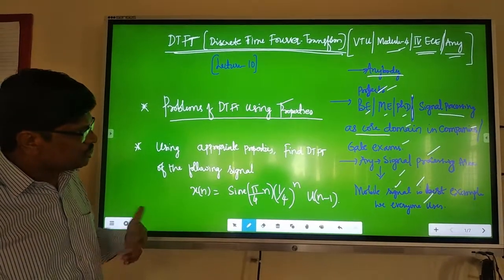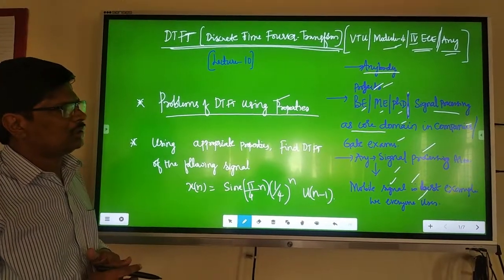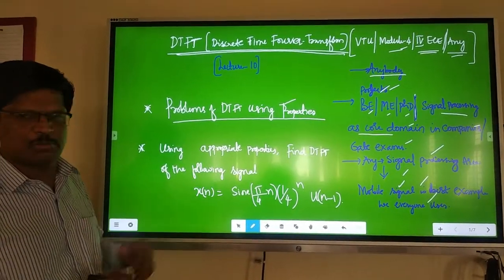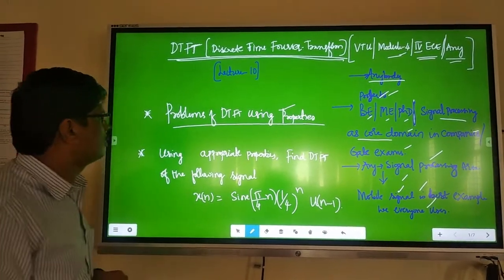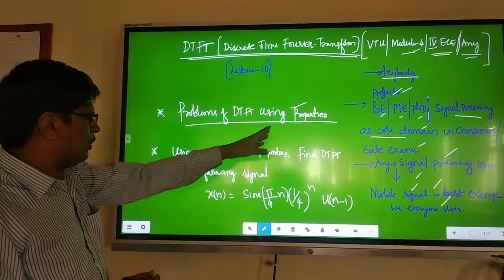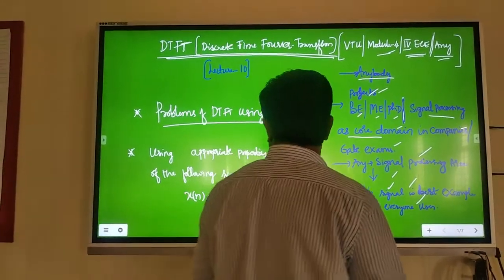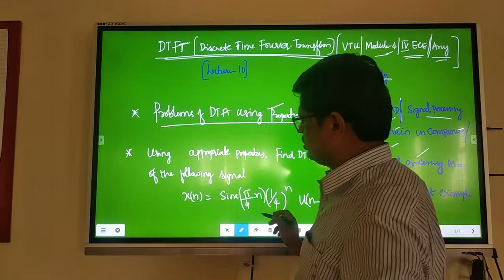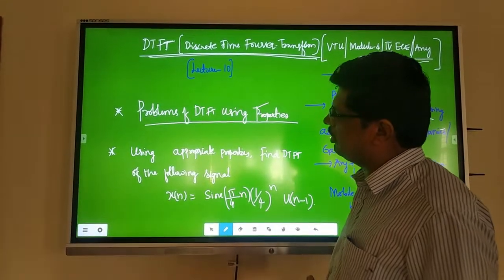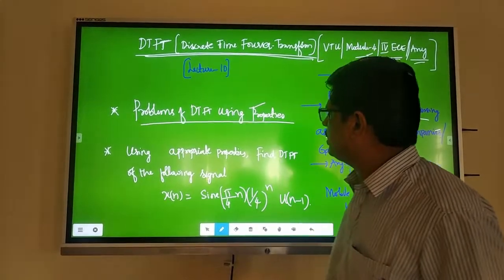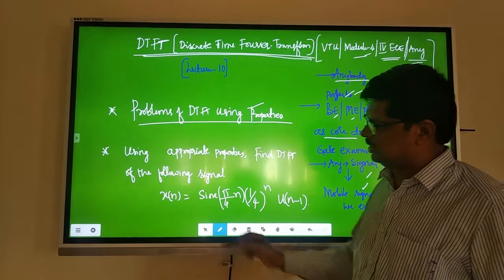Definitely they will help us to solve problems better and to analyze better, and we can do signal processing efficiently using these properties. Now let us see one problem: using the properties, how to solve the DTFT problem. Let me do this simple problem. Using appropriate properties, find the DTFT of the following signal.